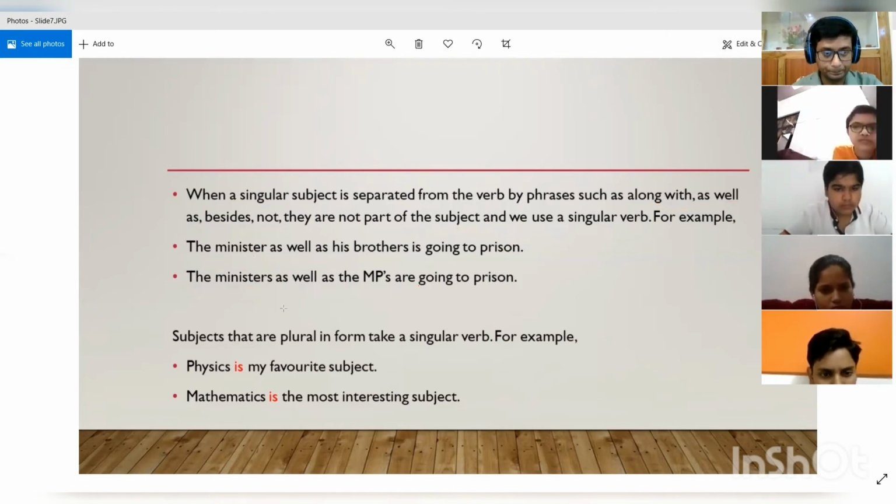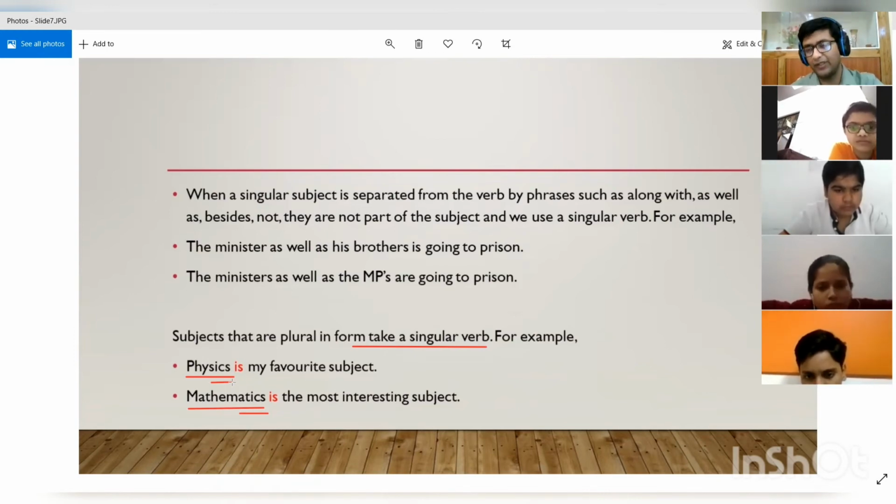All right. Now, another concept. Subjects that are plural in form take a singular verb. For example, you find a lot of subjects that take s in the end, like physics and mathematics. Please never get confused by this. Because it is written mathematics, it does not mean that it becomes plural. Economics is a subject, mathematics is a subject, physics is a subject.